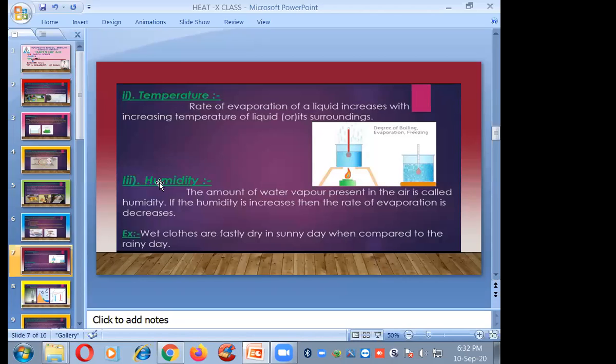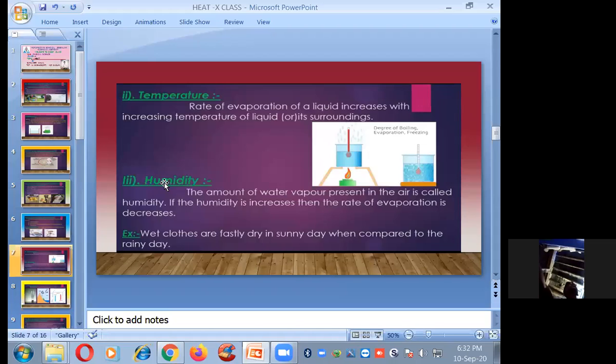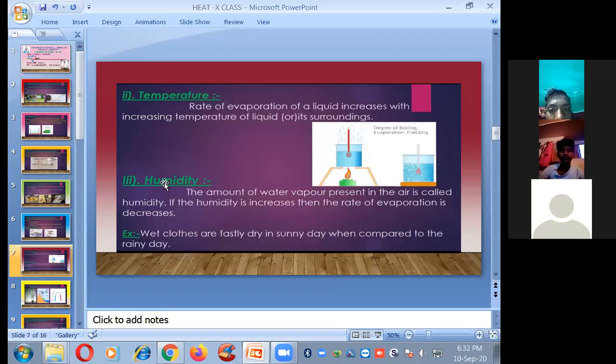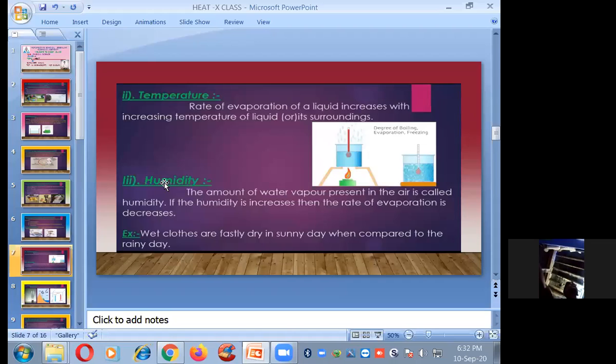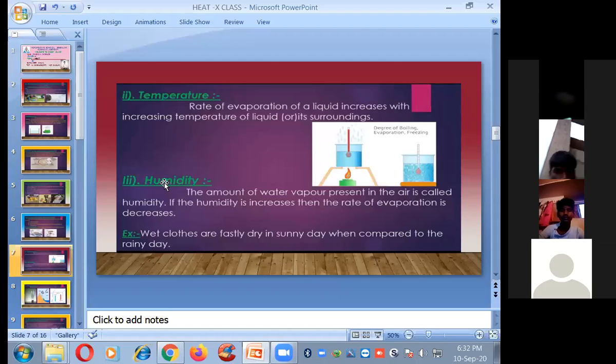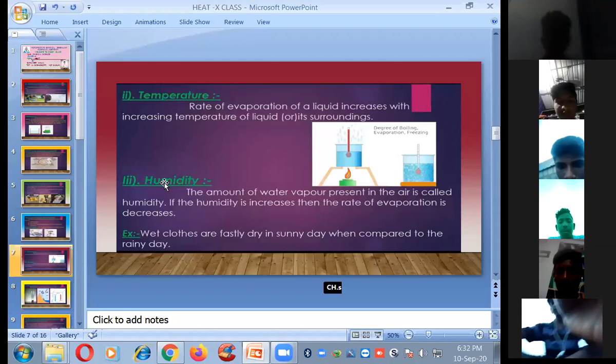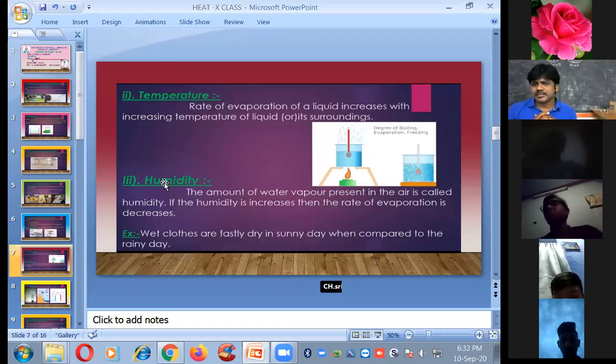And the third one is humidity. We will discuss humidity in the next one, but I explain here also. So what is humidity? What are the water sources on our earth? Rivers, ponds, lakes, oceans, seas. These are all water sources.